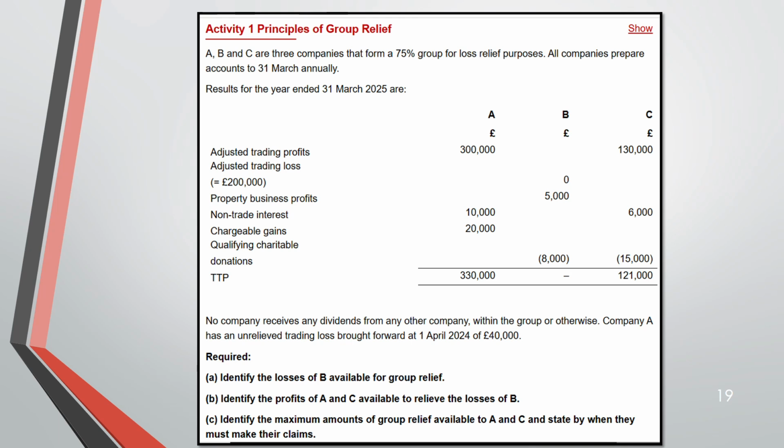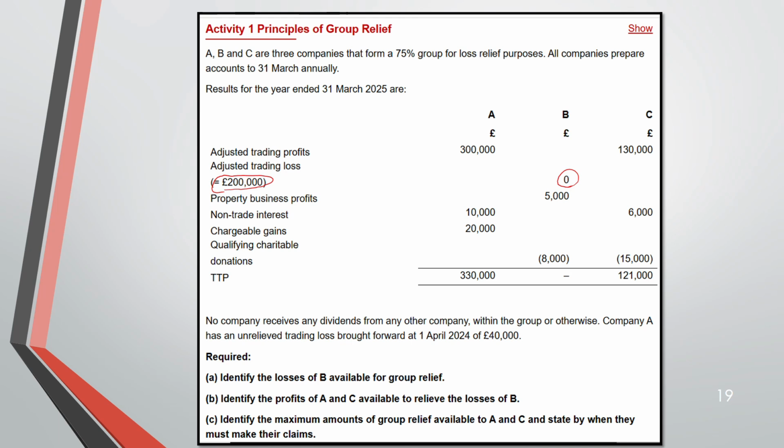Now, activity 1. We have 3 companies A, B, C forming a 75% group. Year end is 31st March. So you have been given the results. Here, adjusted trading loss is 200,000. That's why for trading profit they have shown 0. So B is the loss making.